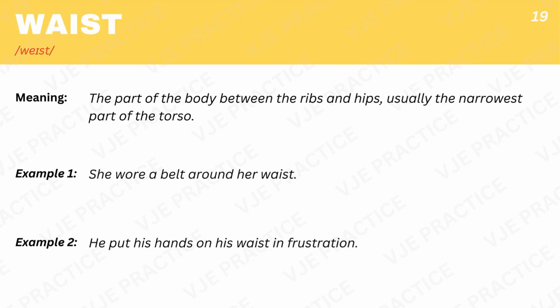Waist, the part of the body between the ribs and hips, usually the narrowest part of the torso. Example 1. She wore a belt around her waist. Example 2. He put his hands on his waist in frustration.